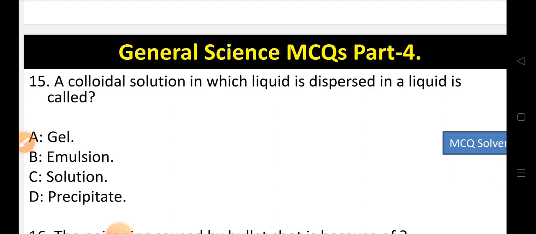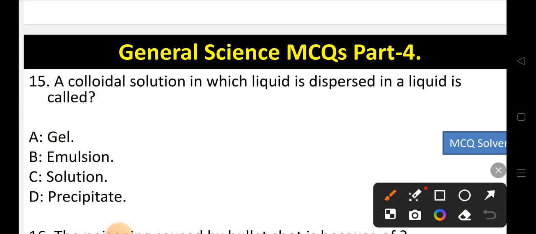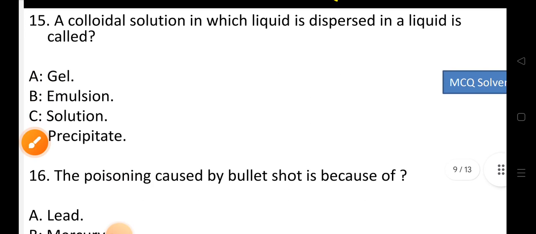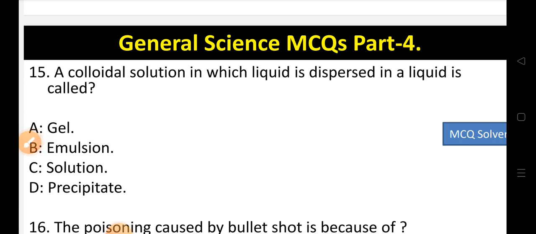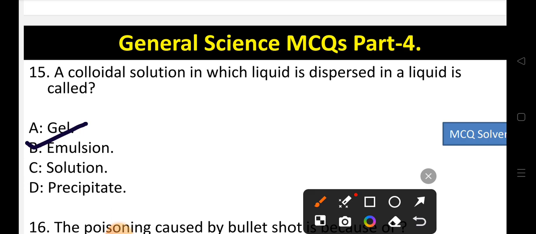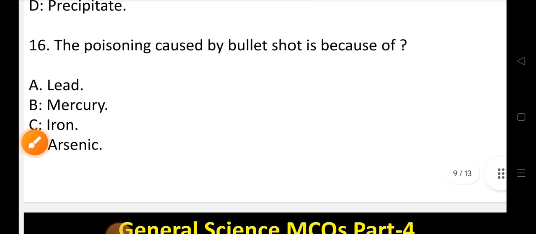A colloidal solution in which liquid is dispersed in a liquid is called, options are option A gel, option B emulsion, option C solution, or option D precipitate. So a colloidal solution in which liquid is dispersed in a liquid is called, the correct option is option B, that is emulsion. So B is the correct option. This question was asked in SSC CGL exam. So the correct option will be option B, that is emulsion. Now let's move to question number 16.